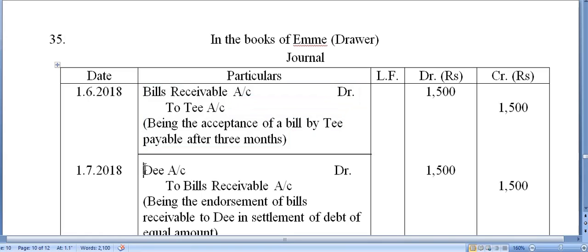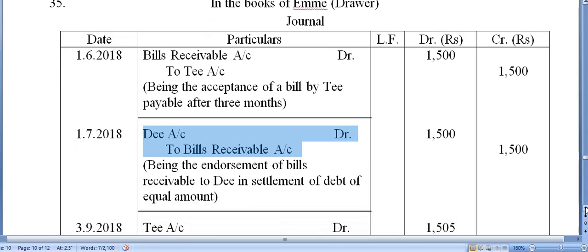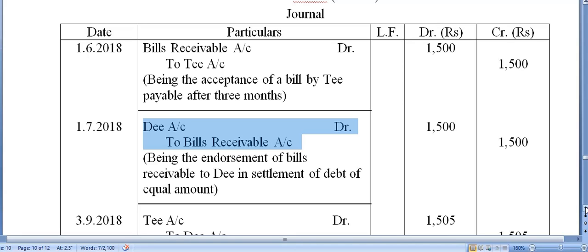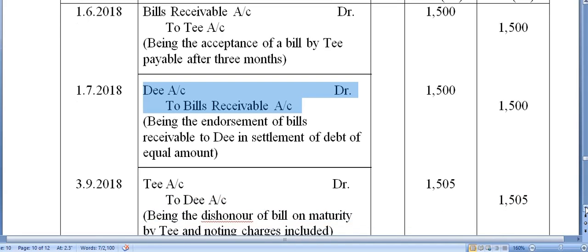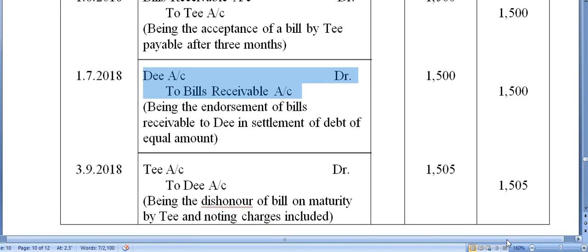Now the entry in the books of drawer will be: D account debit to bills receivable account, because he is endorsing the bill to D. So this is the second entry when the bill was endorsed.